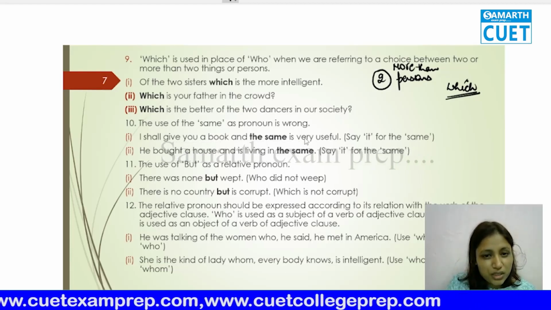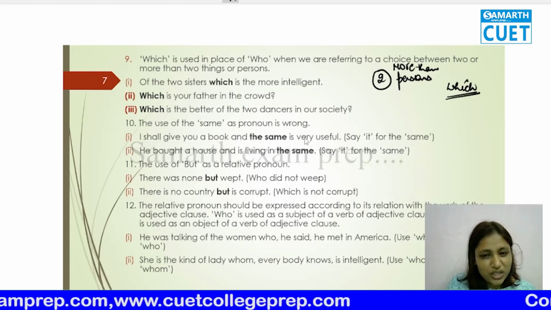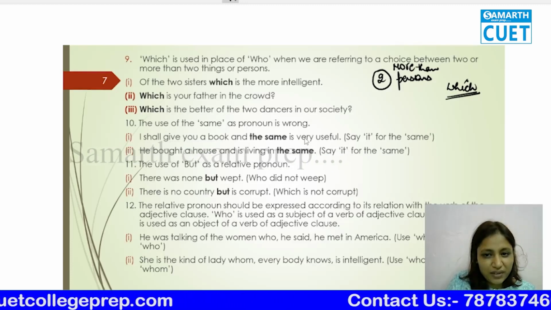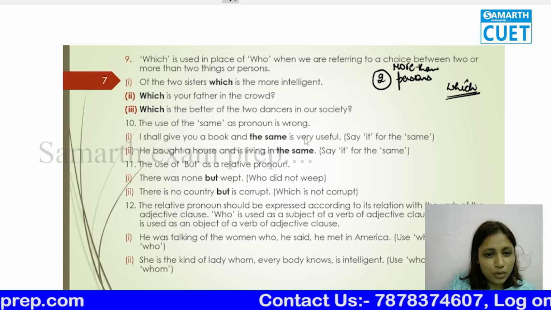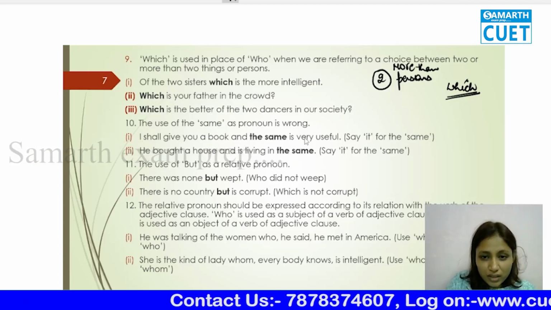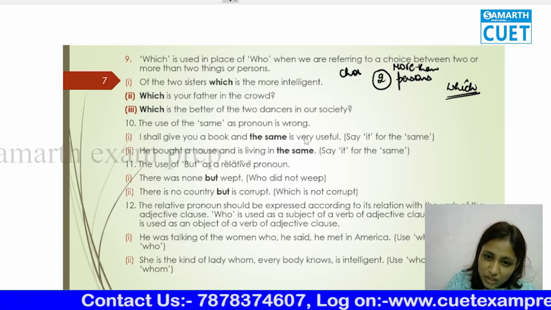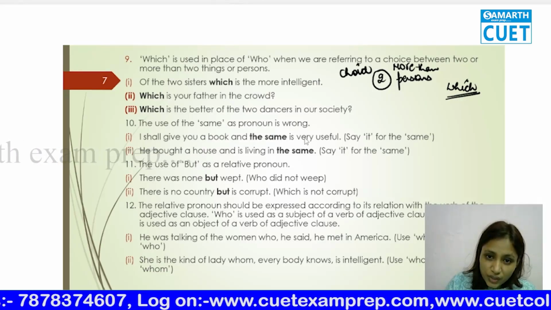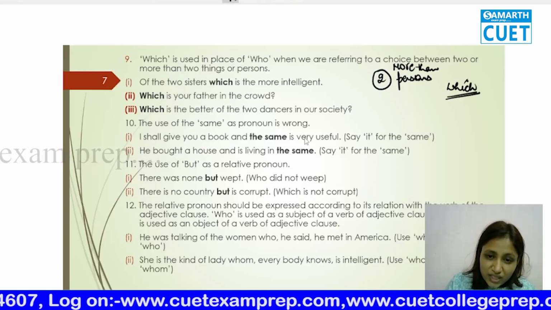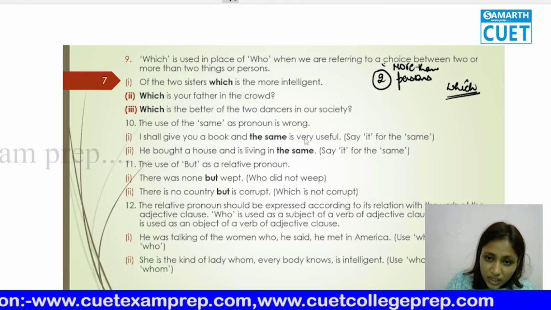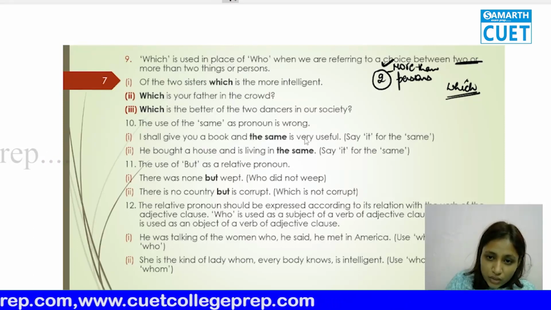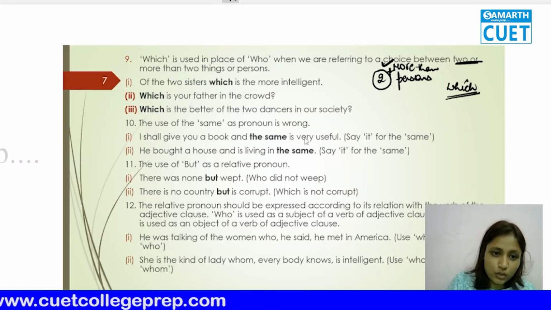Of the two sisters, which is the more intelligent? So basically, when we are referring to a choice between two or more than two things, that means when you have a choice, you are asking a question. You are asking which. So the keyword is when you have a choice between two or more than two persons.